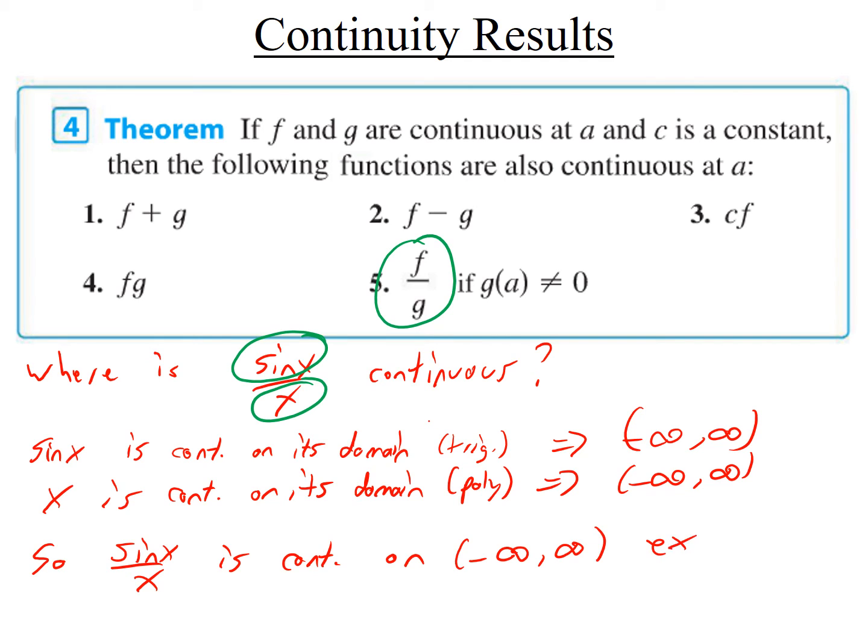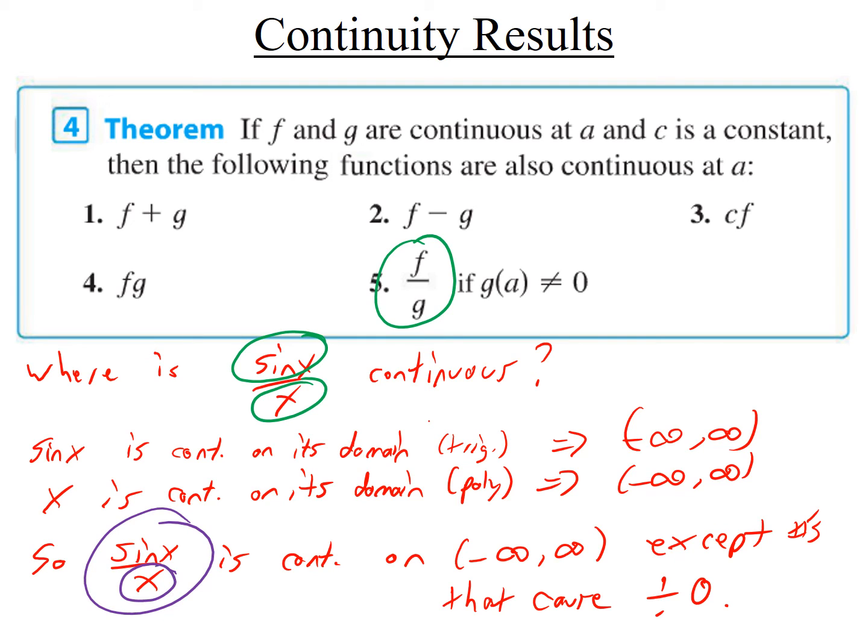except numbers that cause division by 0. And what numbers would cause division by 0? In other words, what numbers could you plug in and get division by 0? Only 0. If you plug in 0, you get division by 0 down there. So this is not the answer. I have to throw out 0. So it's that answer, and then you throw out 0.